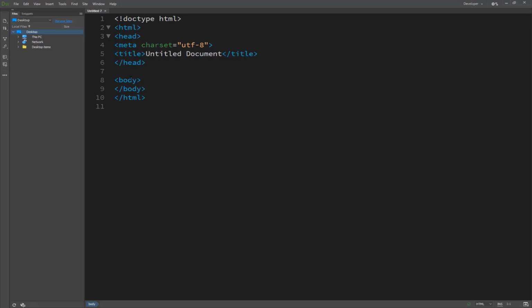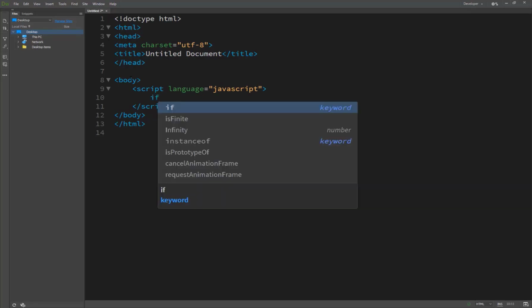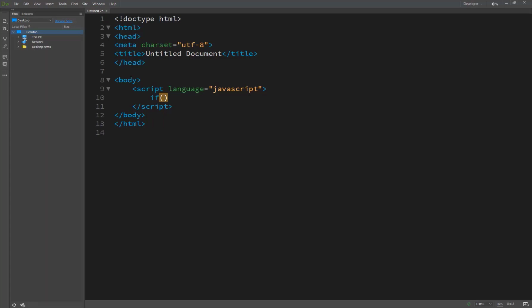A compound command is a group of commands that together are treated as a single command and can be used wherever JavaScript calls for a single command, like curly brackets. We are using them inside the script language JavaScript, and inside curly brackets we are checking a condition. The type is an if, and then we pass in a condition.